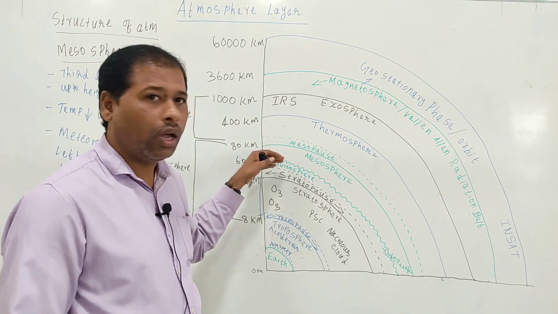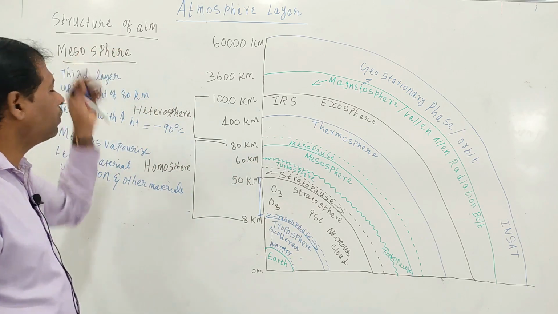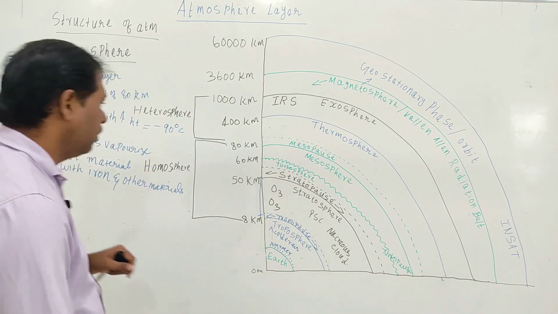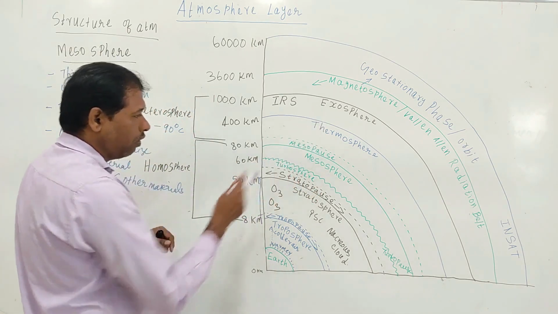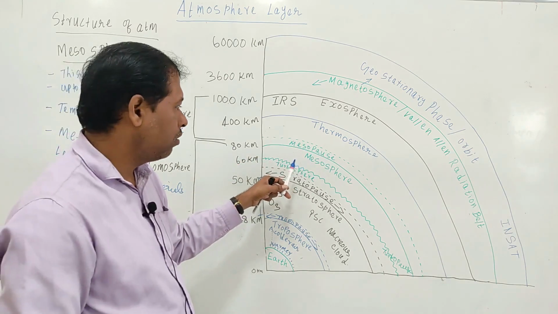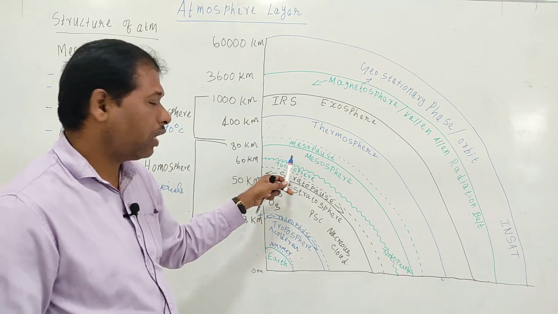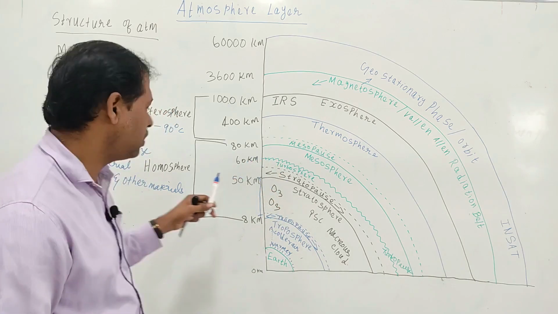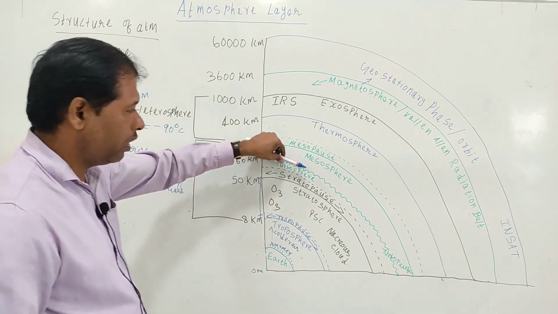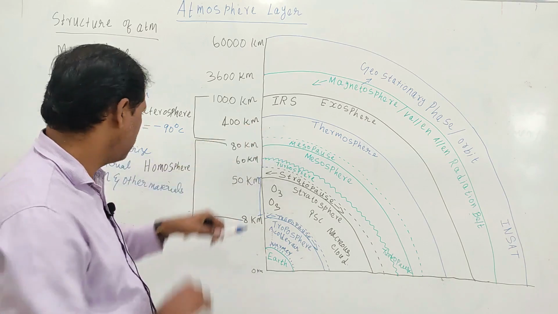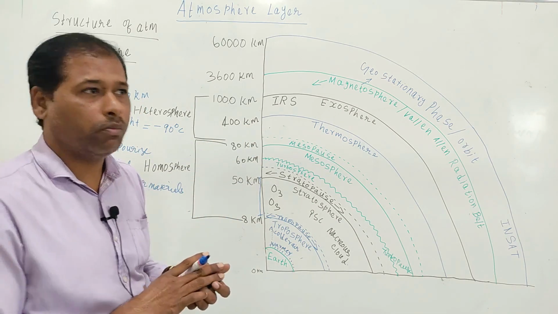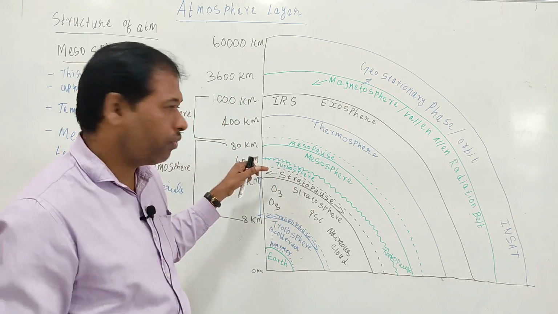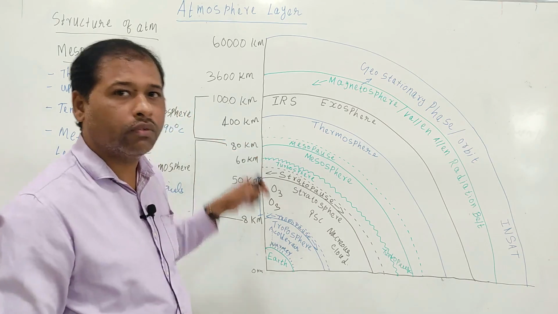That's why, as I already told you while discussing the beginning of the mesosphere, there is a layer called the turbosphere. The meteors reaching the mesosphere mostly burn and vaporize in this layer, and some material is left at the bottom of the mesosphere, and this material creates some turbulence. So that's why this turbulence is found up to 60 kilometers.